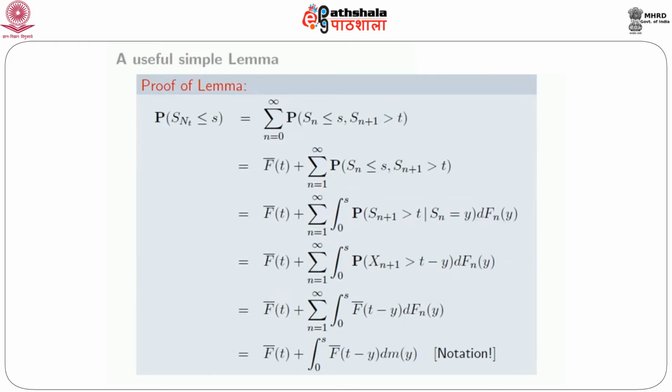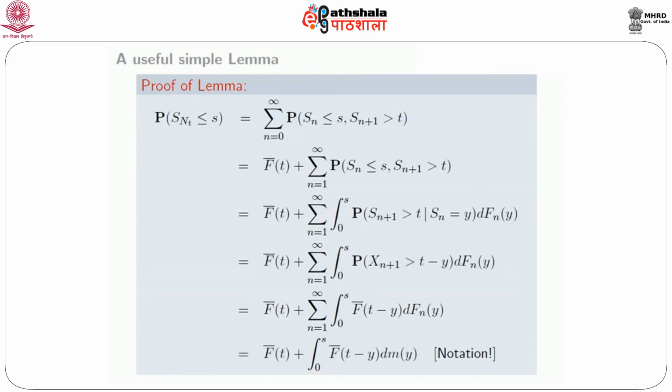So anyway, for n equal to 0, S0 is anyway less than or equal to s. So for n equal to 0, the first condition that S0 is less than or equal to s is irrelevant. It would simply say S1, that is, S of 0 plus 1, is greater than t. So for n equal to 0, the term is F bar t, and the remaining part is n equal to 1 to infinity, the same thing. Okay, let's carry on. So the first term is F bar t, and now the summation n equal to 1 to infinity, probability that Sn is less than or equal to s, and Sn plus 1 is greater than t.